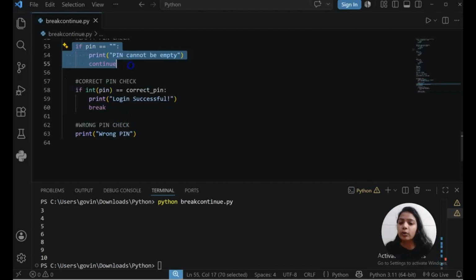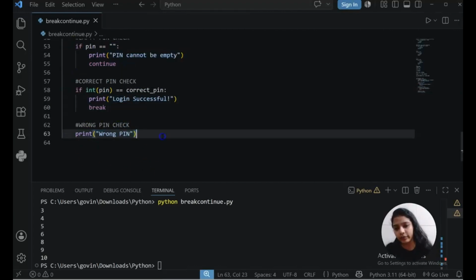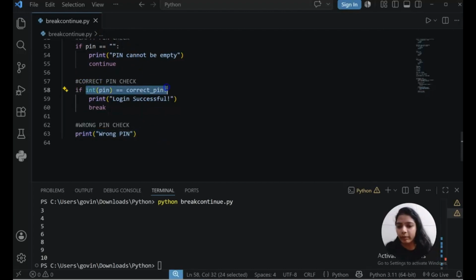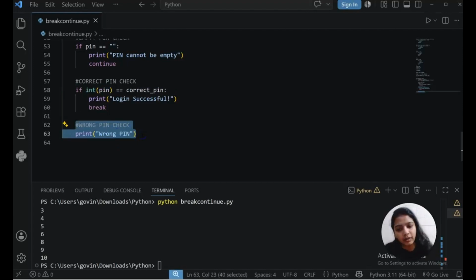If this condition is not true, then obviously it is a wrong pin, meaning the user is not giving the correct pin. So this is the wrong pin.